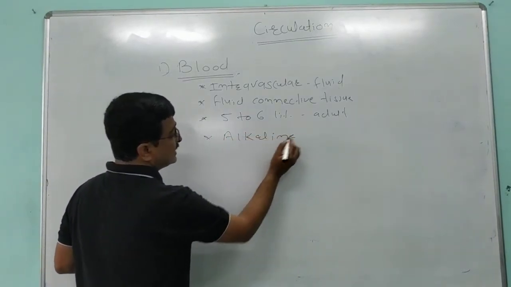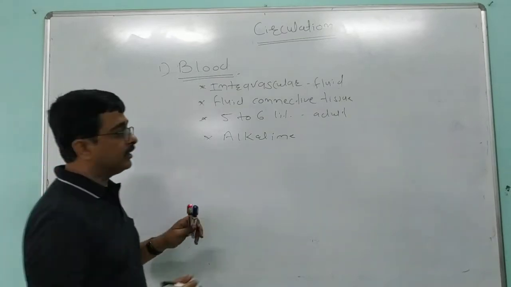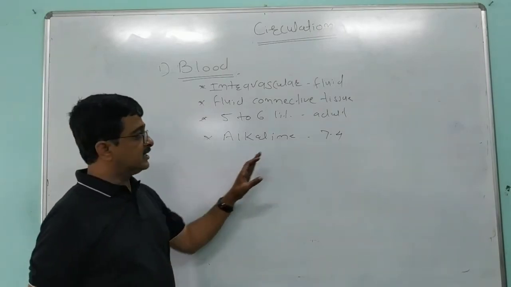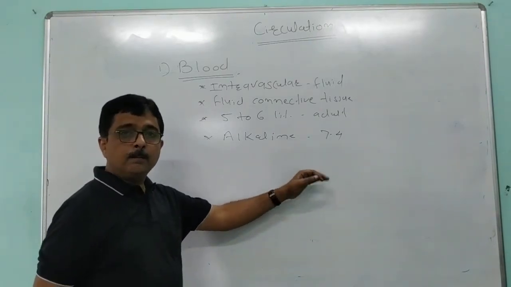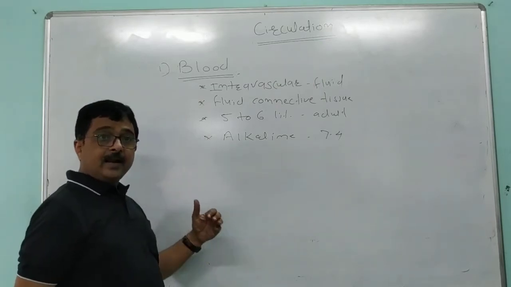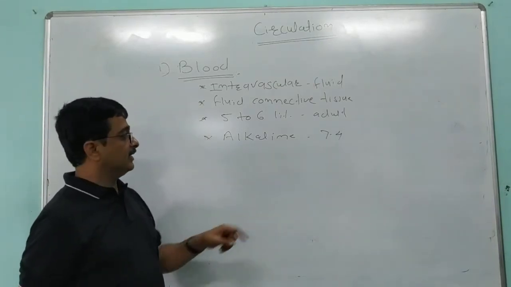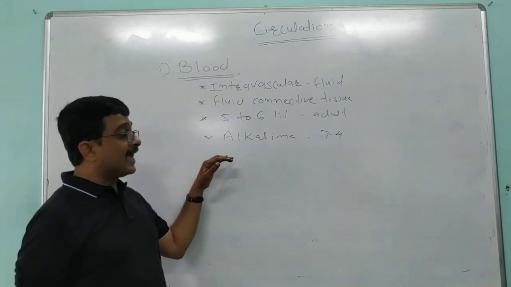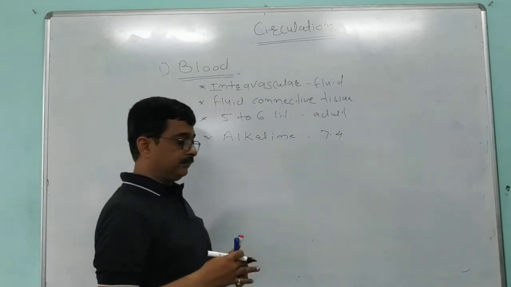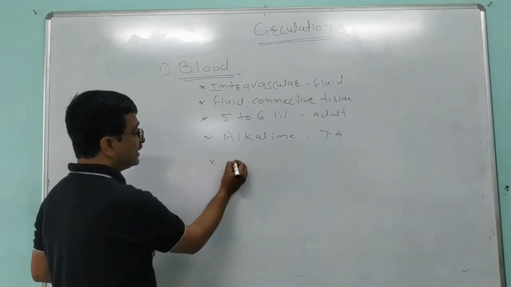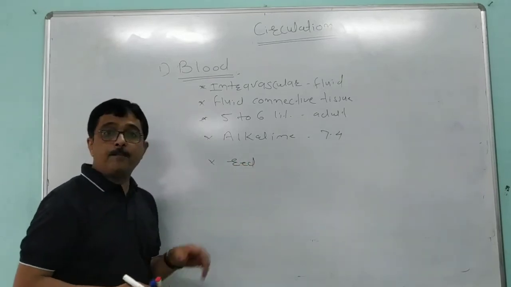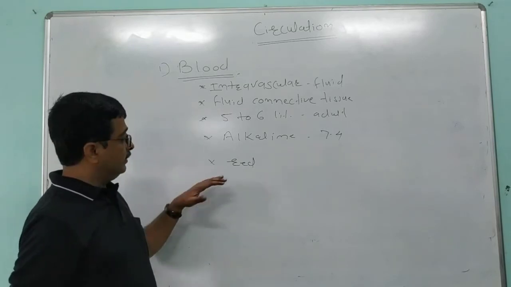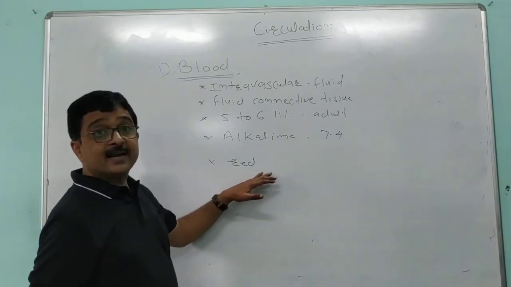Blood is a slightly alkaline fluid having pH 7.4. When the pH is 7, it is neutral. Below 7, it is acidic, and above 7, it is alkaline. So blood has a pH of 7.4. Therefore, blood is slightly alkaline in nature. The color of the blood is red due to the presence of a pigment called hemoglobin.